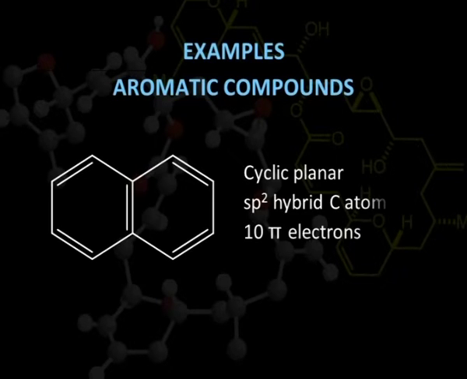This is the case of naphthalene. It is very clear from the diagram that a total of 5 double bonds are there. So, all 3 conditions of Huckel's rule are satisfied and the compound will be aromatic. Its properties also show the normal behavior shown by aromatic compounds. They are quite stable.